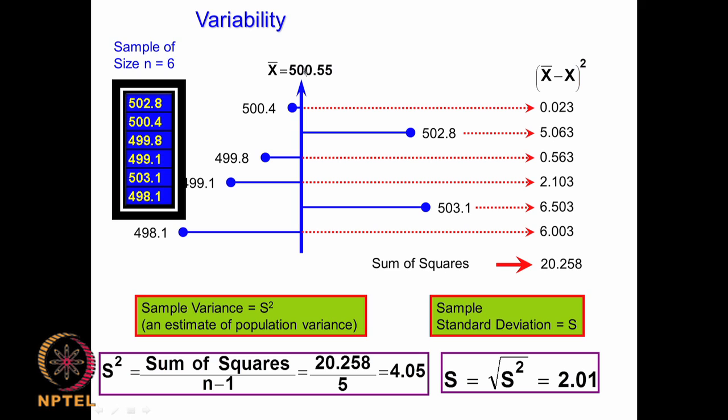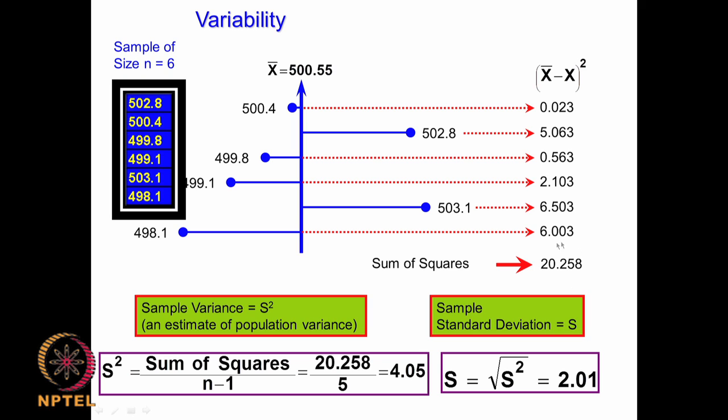So if x bar is the average of the data, suppose I have 500.4, 502.8, 499.8, 499.1, 503.1, 498.1 as the data set, I take an average which is this. So I take (x bar minus x) whole square, that is, I take the difference with respect to the average, square it up, then I add all of them.